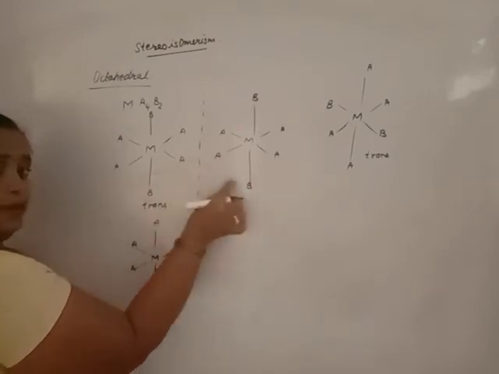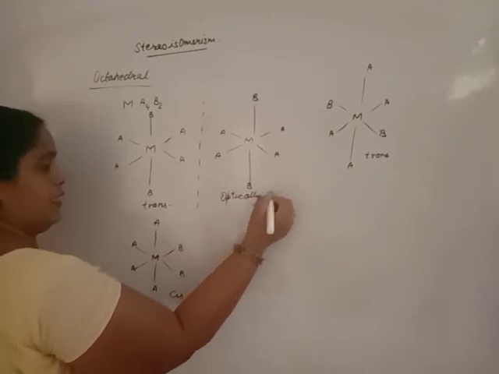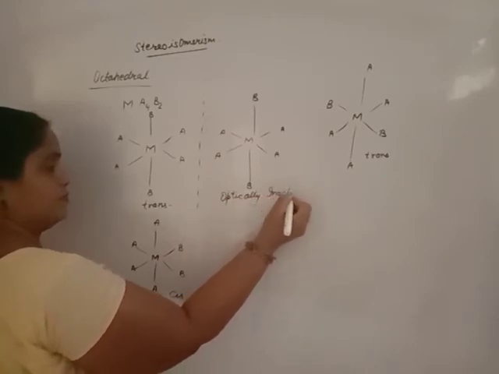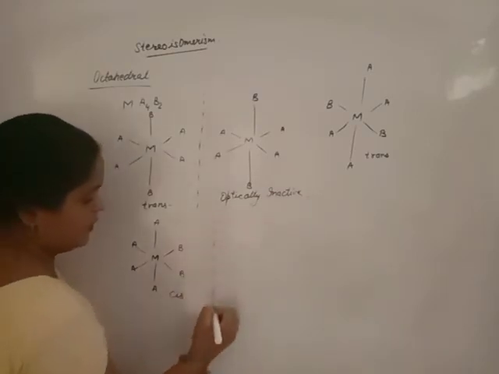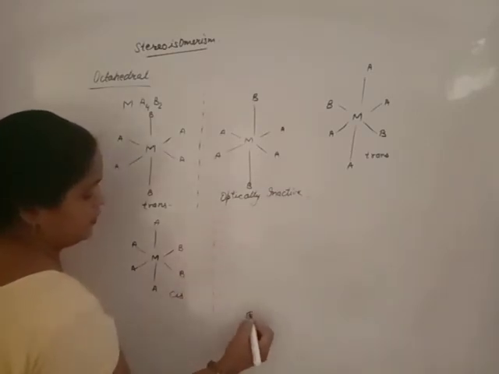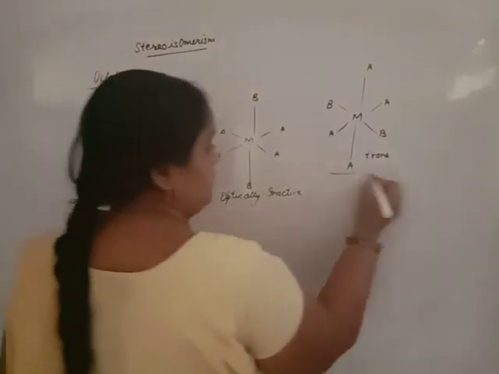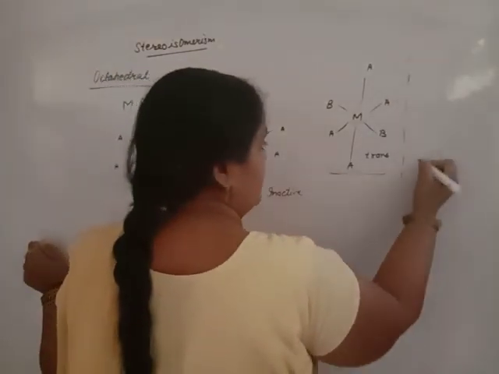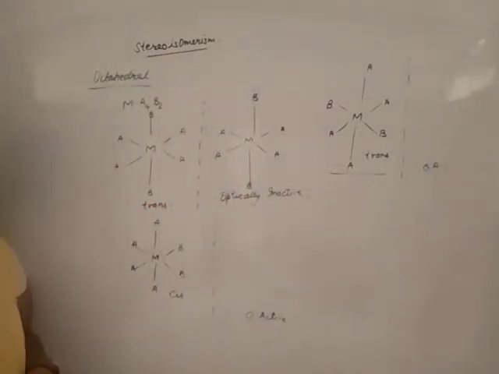Now it is exactly the same, so it is optically inactive. For the other, you draw the mirror image and you will see it is optically active. This one is also optically active. You will identify by drawing the mirror images.